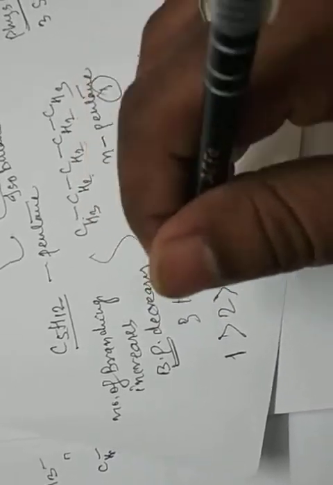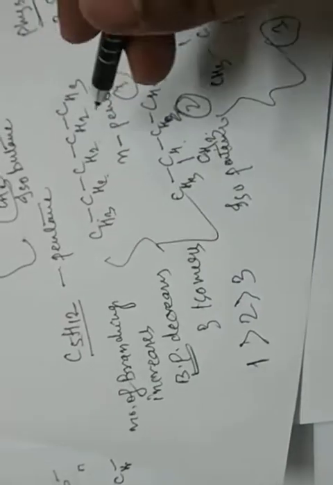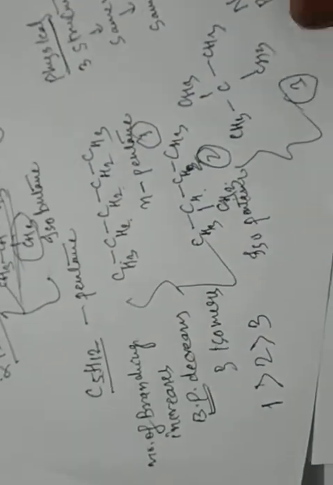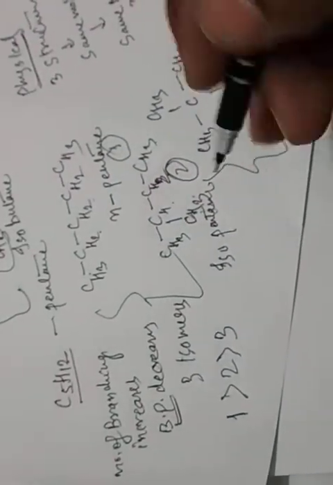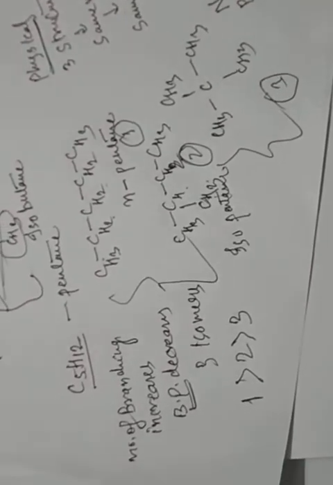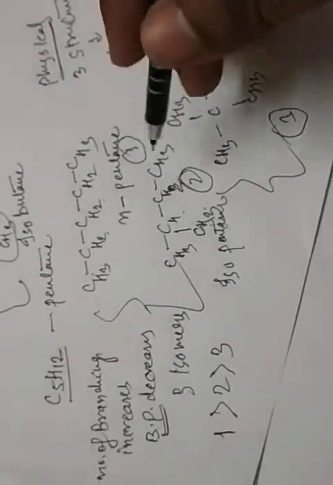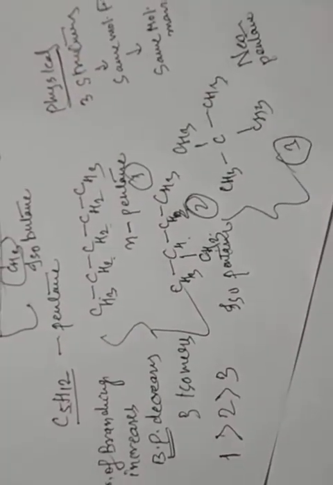Clear? But this applies only to the same molecular formula and same molar mass, not to other structures. You always consider same molecular formula and same molar mass.